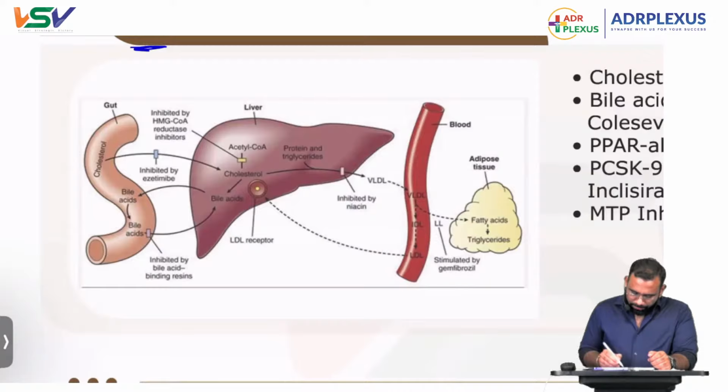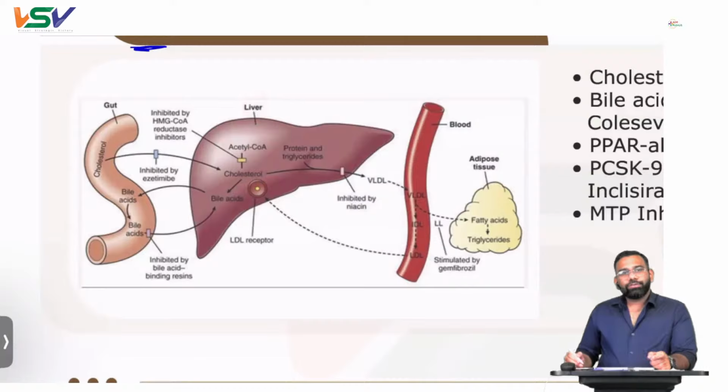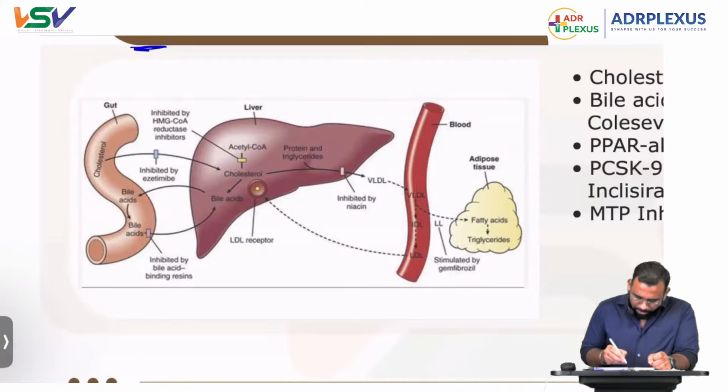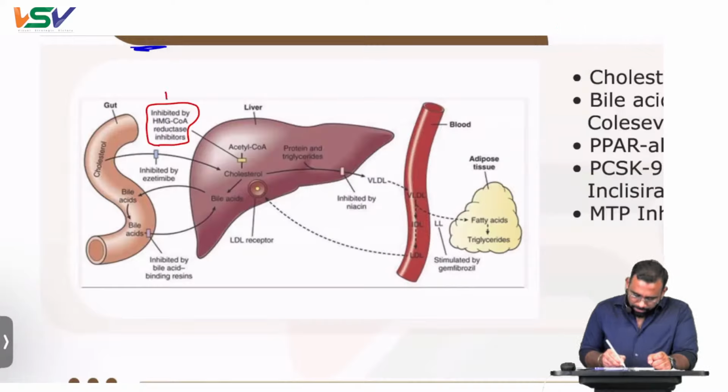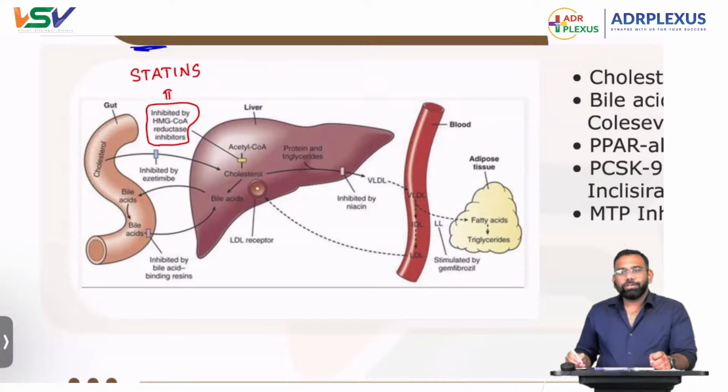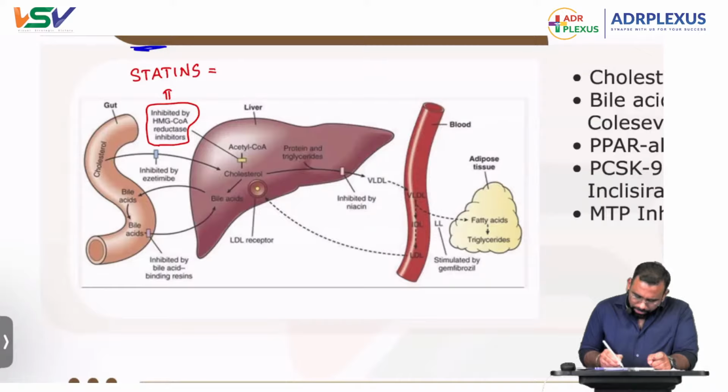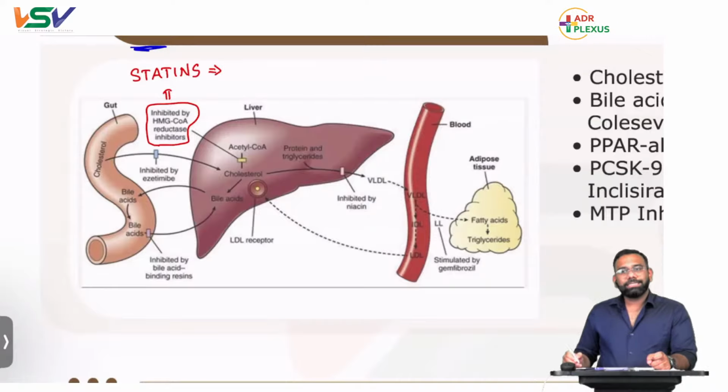So you see here, in the liver from acetyl coenzyme A, finally we get cholesterol. That synthesis is inhibited by HMG CoA reductase inhibitors. We know all these drugs end with statins. Of course, not all drugs ending in statin; there is an exception. Already I told you cilastatin, which is combined with an antimicrobial agent. And what are the relevant points about these statins?